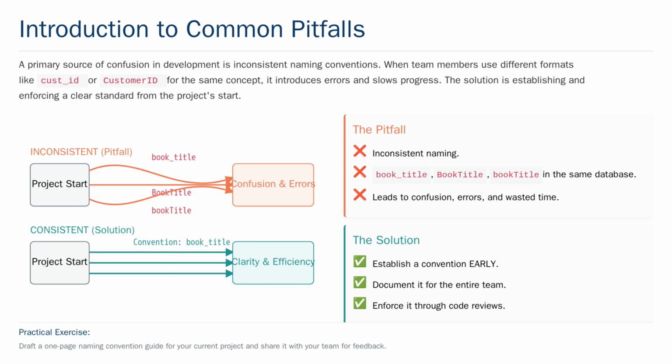The most common pitfall by far is inconsistency. One developer uses cust ID, another uses customer ID, and a third uses customer identifier. This creates confusion and slows down development. The solution is simple but requires discipline. Establish your naming convention at the very beginning of a project. Write it down and make sure the whole team follows it. Consistency is more important than picking the perfect convention.